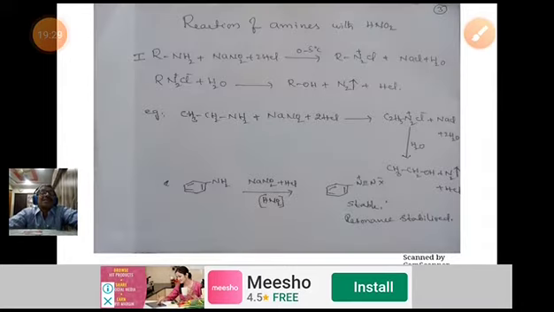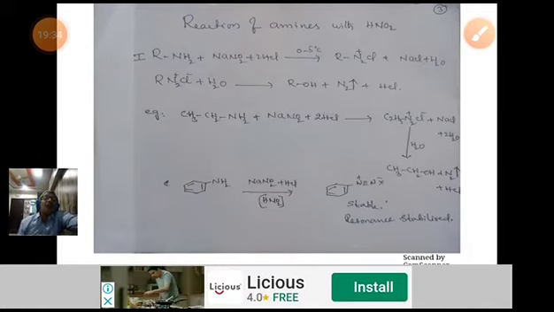Going to the next reaction of amines: the reaction of amines with nitrous acid. This is the third reaction. We have three types of amines: primary, secondary and tertiary. We don't discuss quaternary amines; they are not actually amines, they are salts. These primary, secondary and tertiary amines also behave differently with nitrous acid.